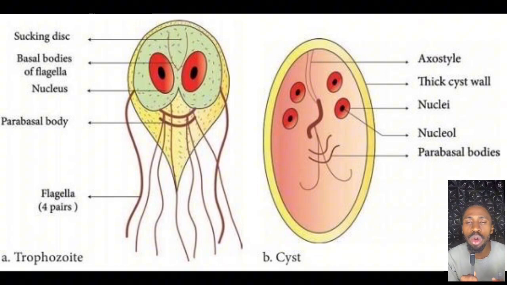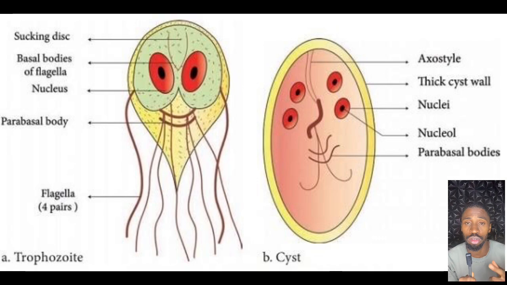The next thing, how does it locomote? How does it move from one place to another? It uses a tumbling motion, using 4 pairs of flagella, which is 8 in number. Don't forget. The next is, how many nuclei does it have?